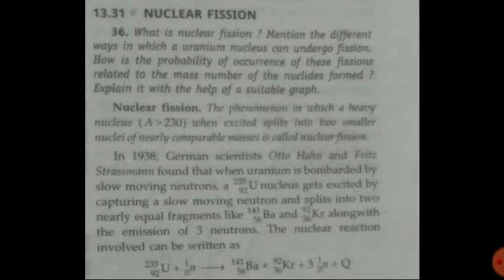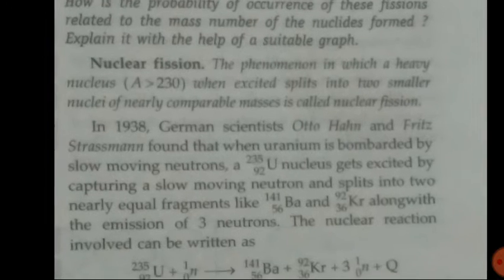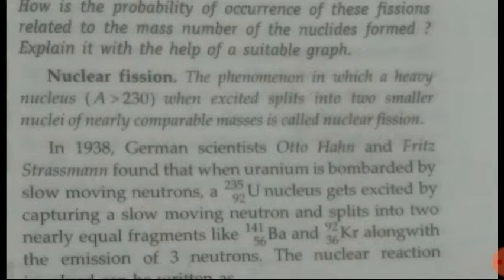Nuclear reactions are of two types: nuclear fission and nuclear fusion. First we will discuss nuclear fission. Let's see its definition. The phenomenon in which a heavy nucleus, whose atomic mass is more than 230, when excited, splits into two smaller nuclei of nearly comparable masses, is called nuclear fission. Is it clear? The phenomenon in which a heavy nucleus is split up into two light nuclei is called nuclear fission.